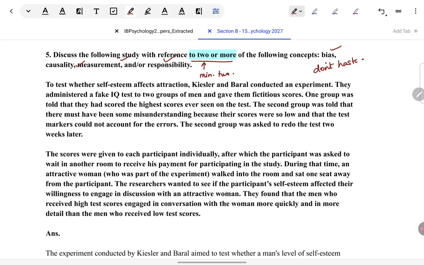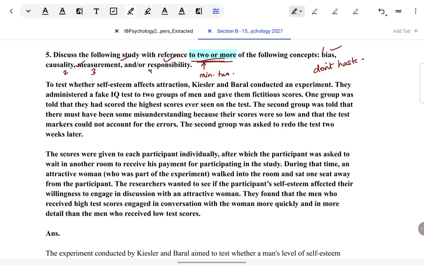There are 6 concepts in the IB curriculum. So you have come across perspectives as well, for example. You don't have to consider all 6. They have given you only 4 out of those 6 here. You have strictly to take your 2 or more from these 4. If you take something outside of these 4 concepts, let's say, for example, if you take perspective, you will not gain any marks. Okay, so if you're going to take a perspective which is not mentioned here, you will get 0 credit for that. Please keep that in mind.